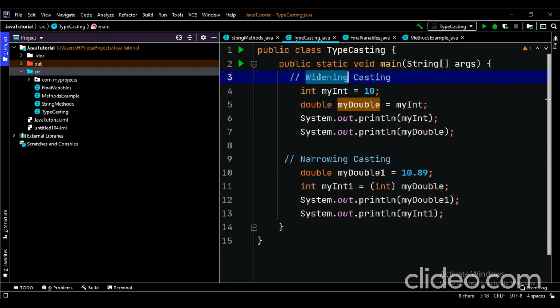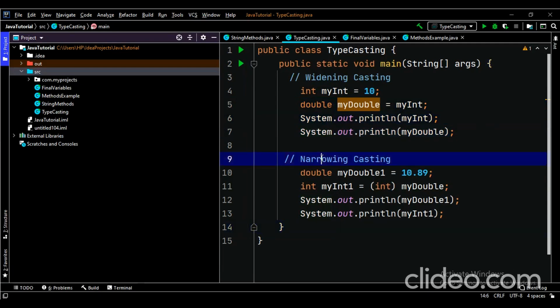So as we discussed already, in widening casting we always convert a lower data type to a higher data type, like we're converting an int value to the double. Assume you got the result of any int as 10 and you want to convert it into double, you just need to write double and then write the name of it and then just say equals my int, and this is how it will convert your values and you can print those values. We'll see these values in a minute when we run the program.